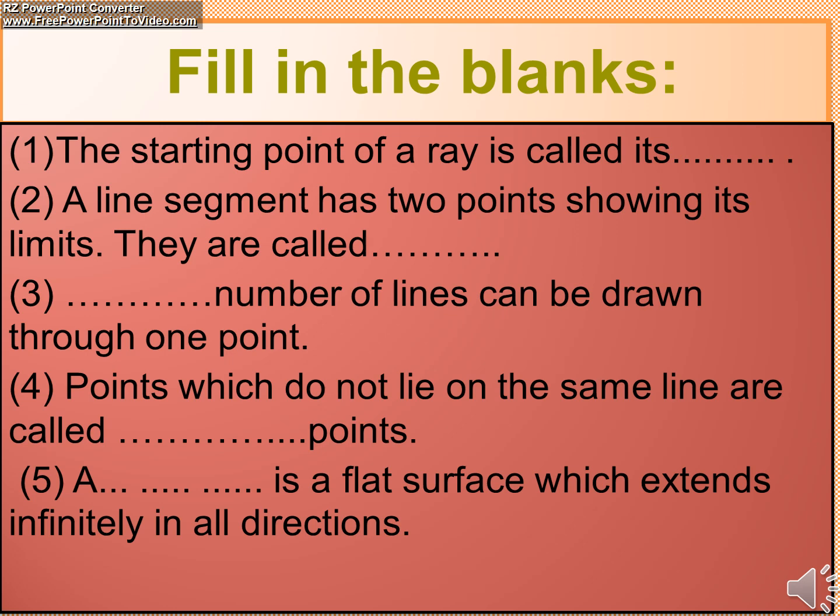Students, please take a screenshot and please try to get the answers of all these questions which are given to you. The starting point of a ray is called its dash. A line segment has 2 points showing its limit. They are called dash. Dash number of lines can be drawn through one point. Fourth one, the points which do not lie on the same line are called dash. A dash is a flat surface which extends in all directions.